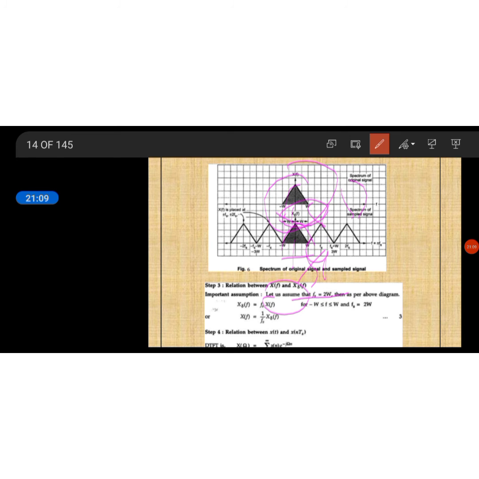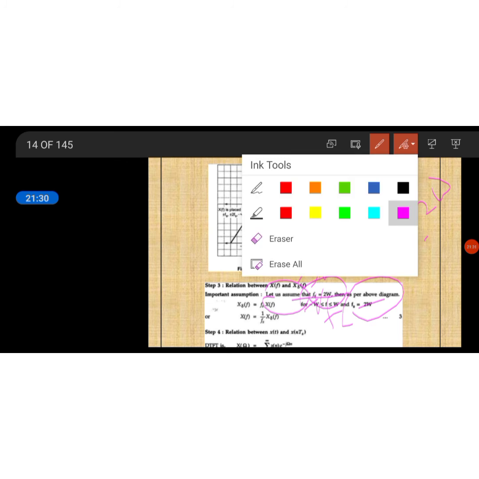Let us consider here the spectrum touches each other. Why does it touch each other? Because we are taking fs equal to 2ω. If you are taking 2ω, then f is between minus ω to plus ω. The limit is fs is 2ω that we are taking, and f is between minus ω to plus ω.